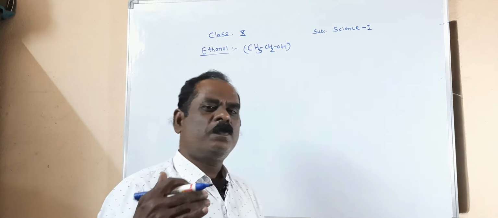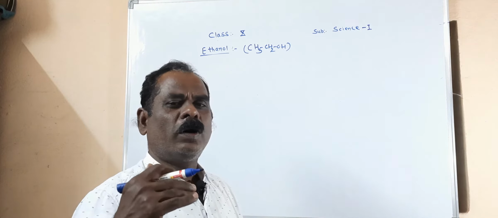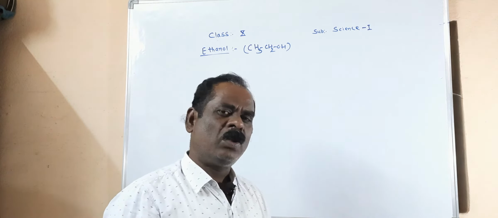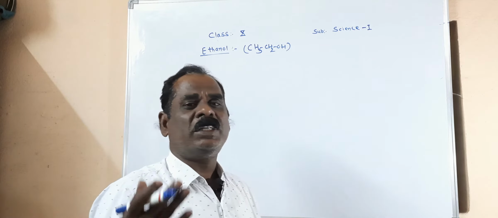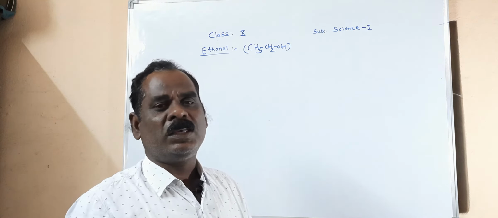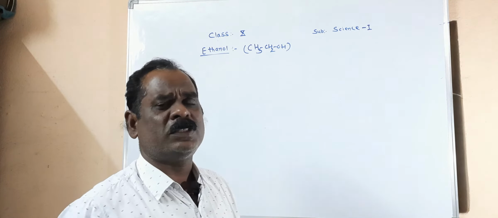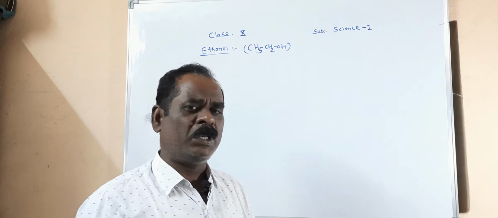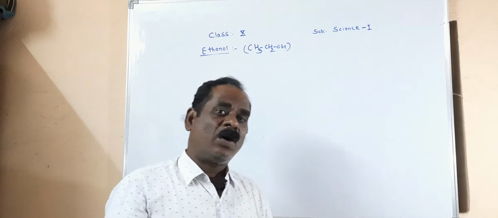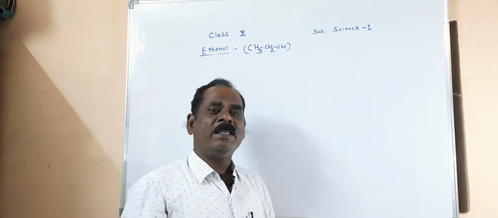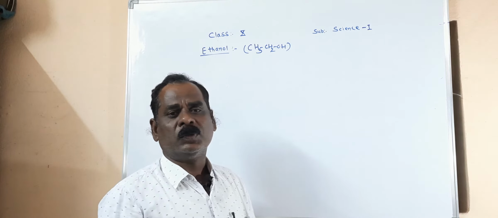The first homologue, or first member of alcohol, is methanol. Methanol is much more dangerous than ethanol. If you intake a small quantity of methanol, CH3OH, it affects our vision as well as causes death also.